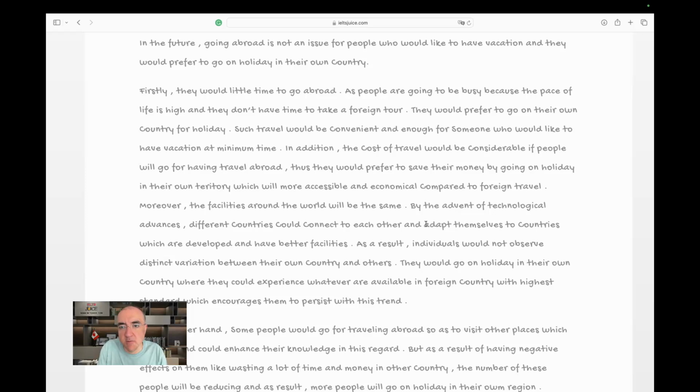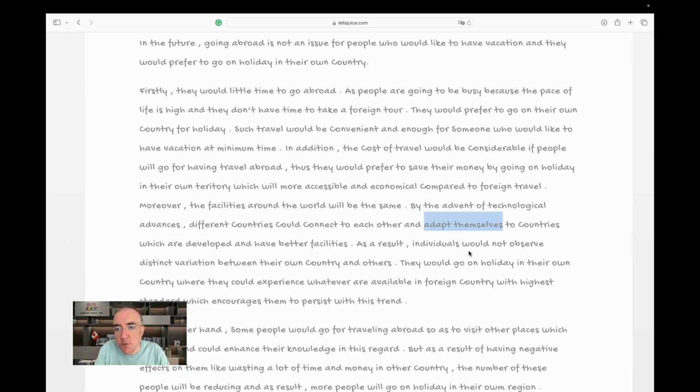I mean, this is just weird English. To countries which are developed, to countries which are developed and have better facilities. Okay, basically, with the advent of technological advances, many other countries can connect and cooperate with other countries who are in a higher development level than they are. Makes sense.